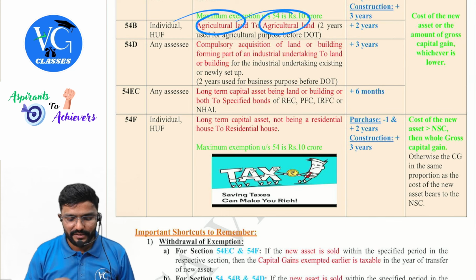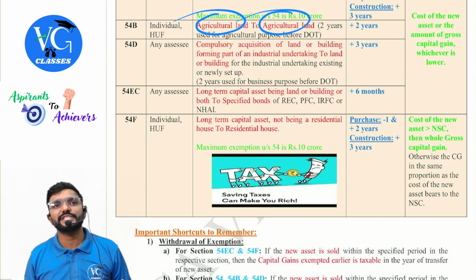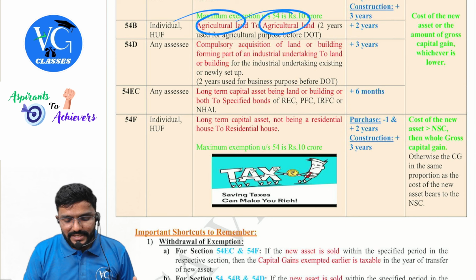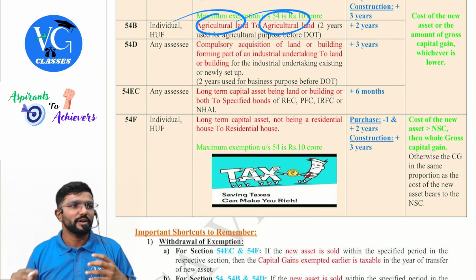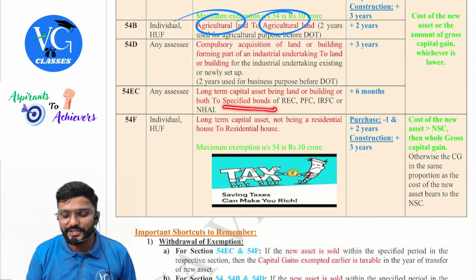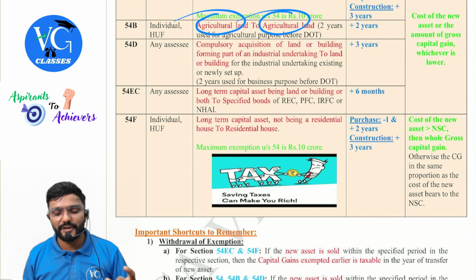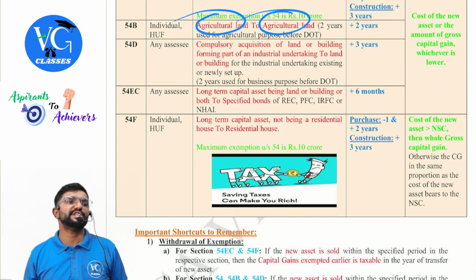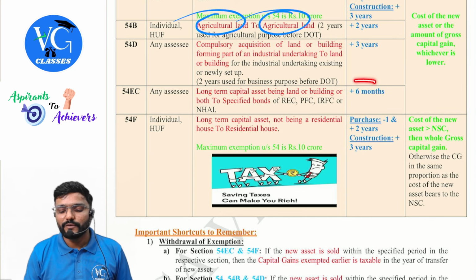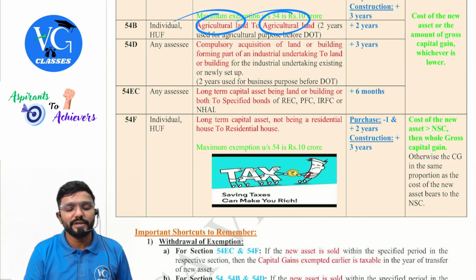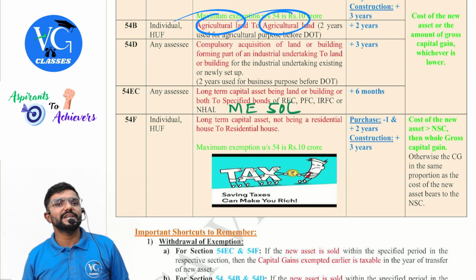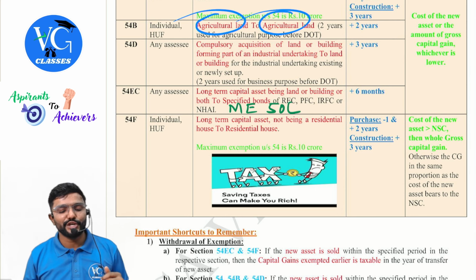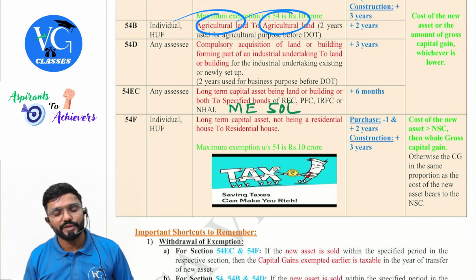Then 54EC. Any assessee can claim exemption here. Which is the asset transferred? Long-term capital asset being land or building or both. What is the new asset I should purchase? Specified bonds of REC, PFC, IRFC or NHAI. Within what time? Within 6 months from the date of transfer. And here also, guys, there is a maximum exemption available, which is only 50 lakh under section 54EC. Yes, sir.